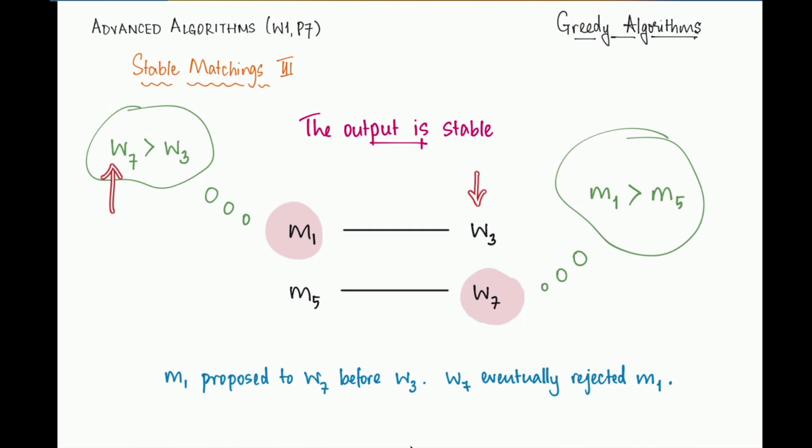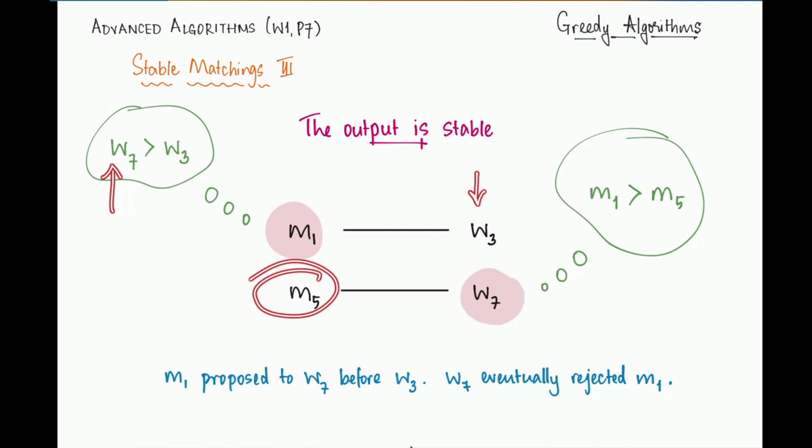Because even if she was engaged when M1 proposed to her, if she was engaged to someone that she liked less than M1, then she would have broken off that engagement in favor of M1. And further down as well, the only reason that M1 was eventually rejected by W7 is because she got a better offer. So it must be that W7 actually prefers M5 more than M1.